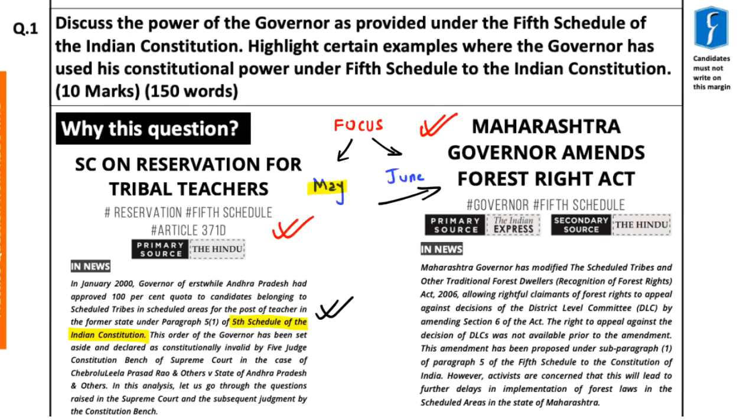Whereas in this particular news appearing in the June edition of Focus magazine, the news says that the Governor of Maharashtra has modified the Forest Rights Act, thereby allowing rightful claimants of forest rights to appeal against decisions of the district level committee by amending Section 6 of the Forest Rights Act. Further, the article says that this amendment has been proposed under subparagraph 1 of paragraph 5 of the 5th schedule to the Constitution of India. So clearly, there are certain important powers given to the governor under the 5th schedule of the Indian Constitution, and hence this question becomes very important.